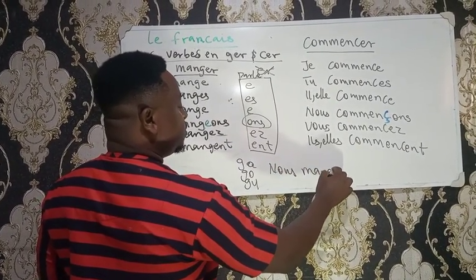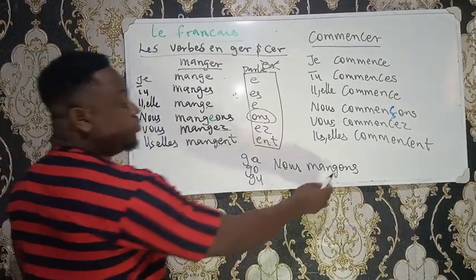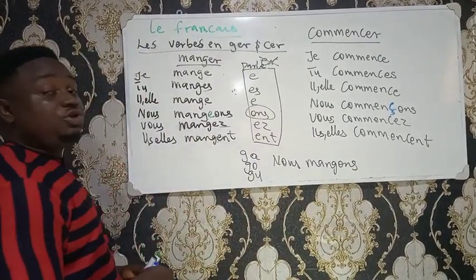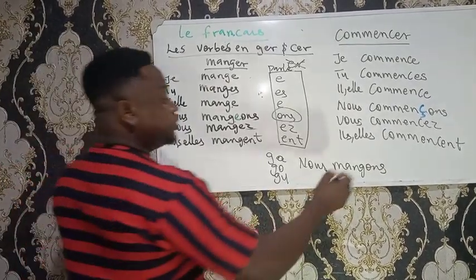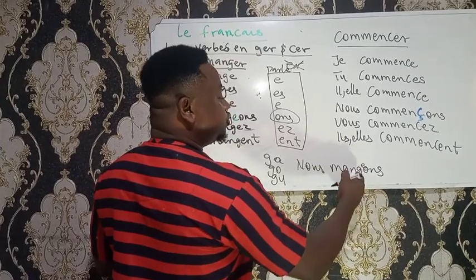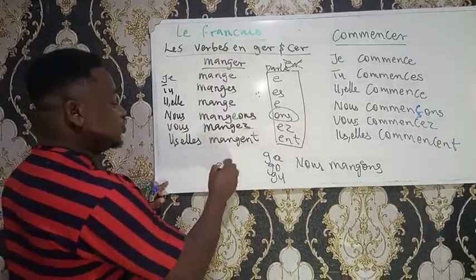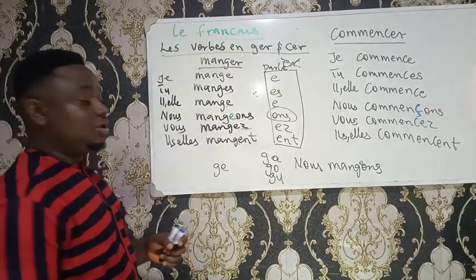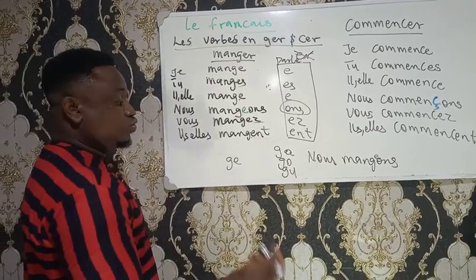mangons. If we write this, we are going to pronounce it nous mangons, which is altering the uniformity in pronunciations. Therefore, we need to keep the E here so that GE will remain J, right? If I give you GE, you call it J. But GA is ga, GO is go, GU is gu.